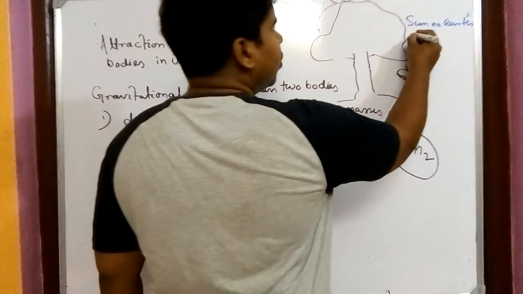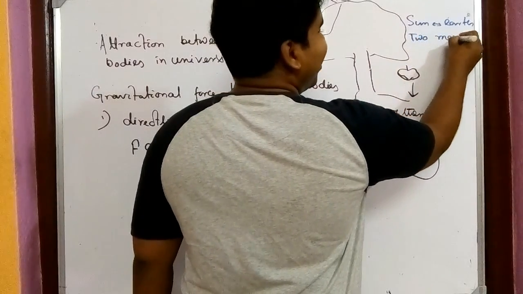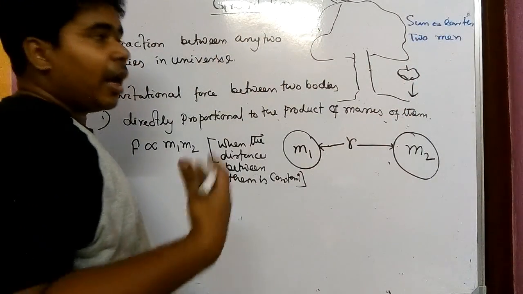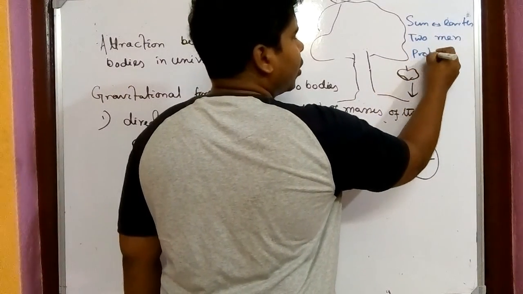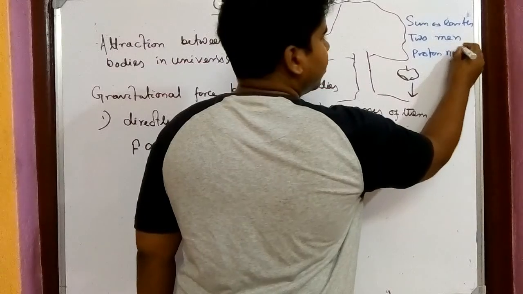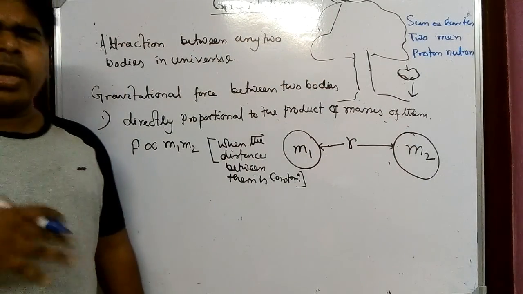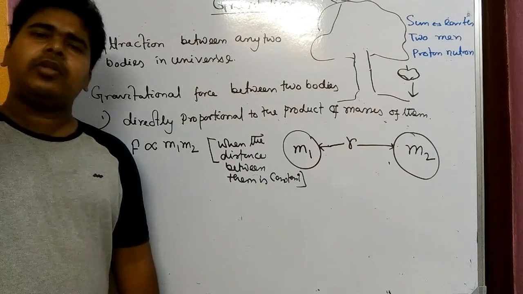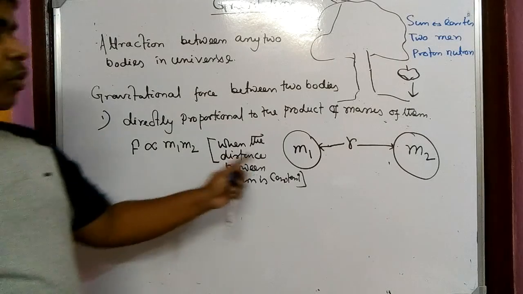If I'm talking about two men, the bodies can be subatomic particles like proton, neutron. So any two bodies means any two bodies, and the force of attraction depends on their masses.